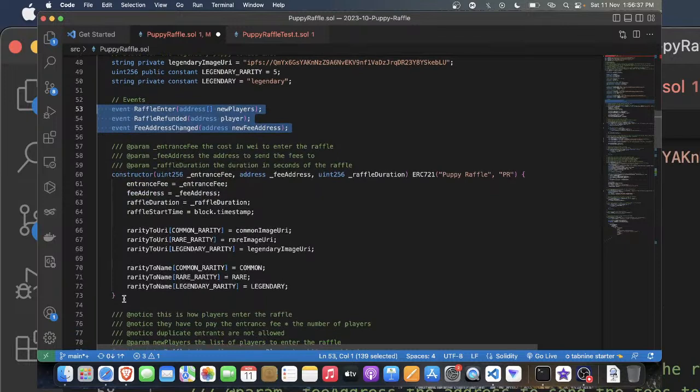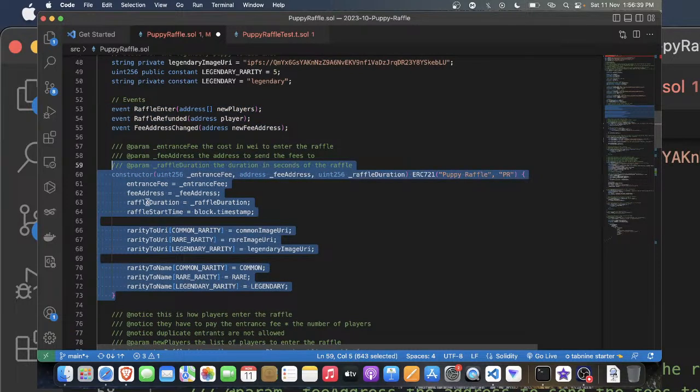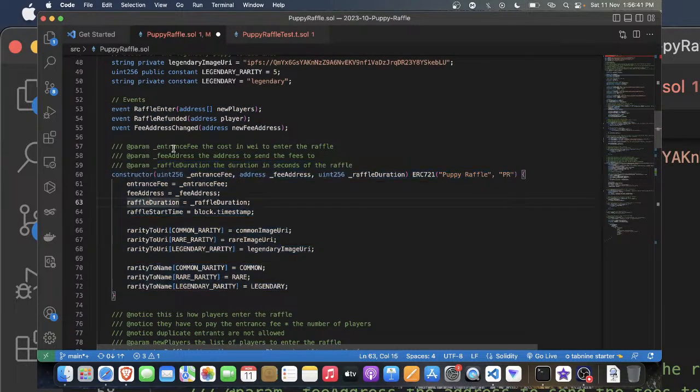First thing is the constructor, which takes three parameters: the entrance fee, the cost to enter a raffle. This is set by the owner while deploying the contract because it is inside the constructor, as we all know. And we have the fee address, the address to send to.